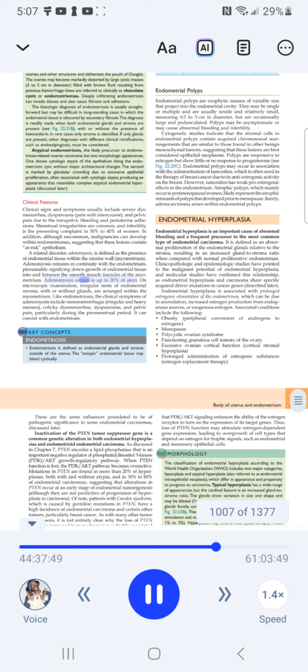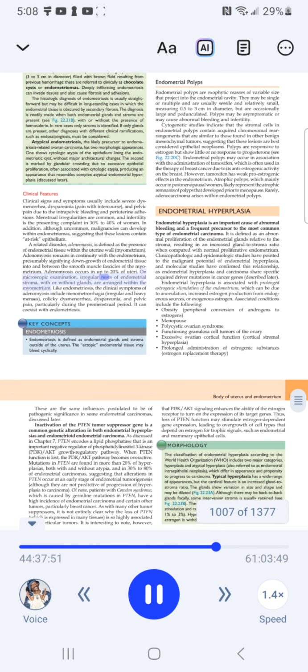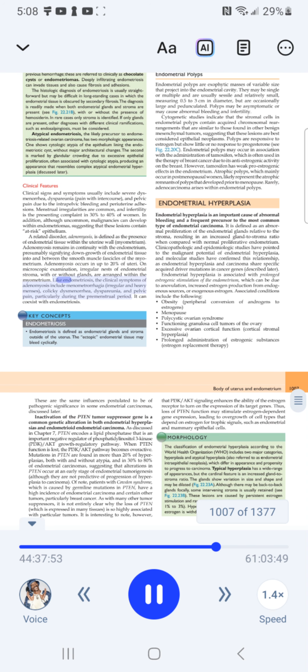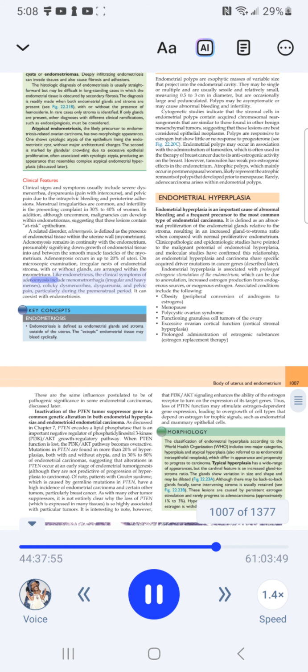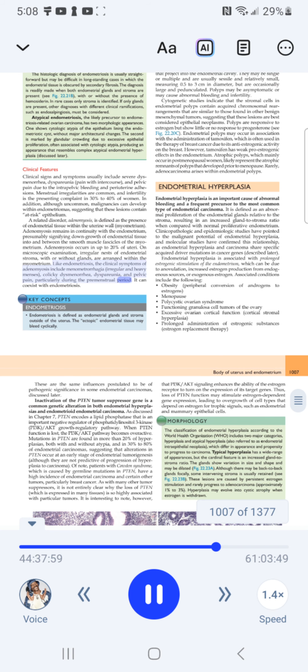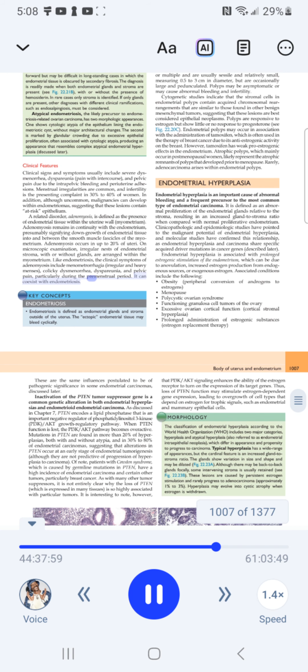Adenomyosis occurs in up to 20% of uteri. On microscopic examination, irregular nests of endometrial stroma, with or without glands, are arranged within the myometrium. Like endometriosis, the clinical symptoms of adenomyosis include menorrhagia, irregular and heavy menses, colicky dysmenorrhea, dyspareunia, and pelvic pain, particularly during the premenstrual period. It can coexist with endometriosis.